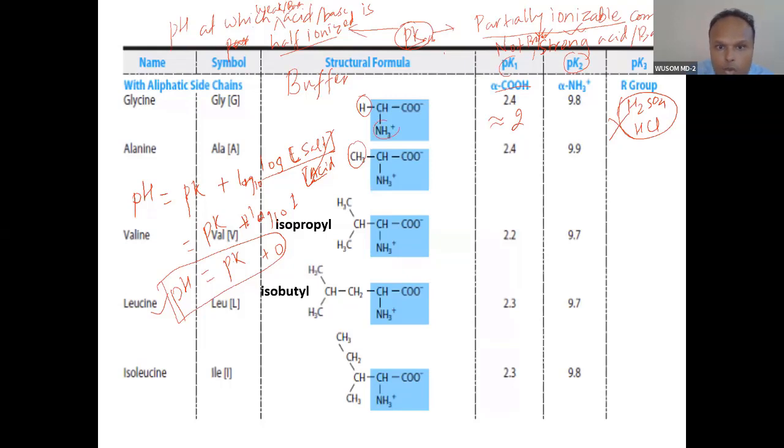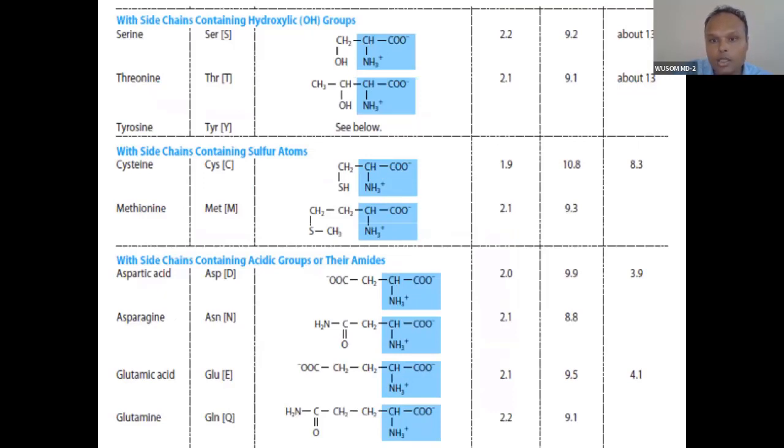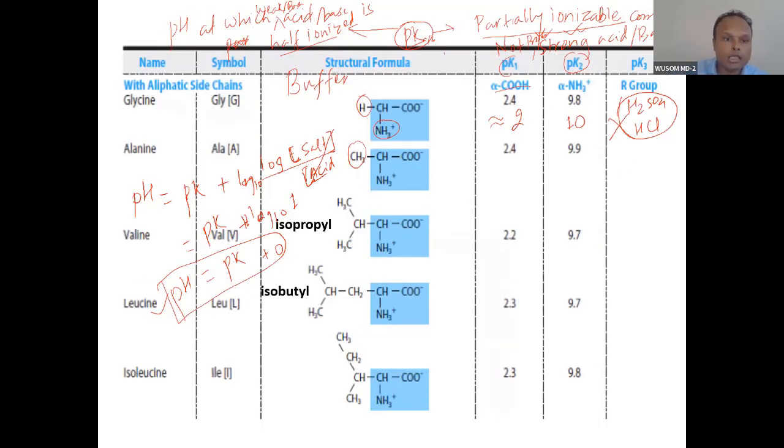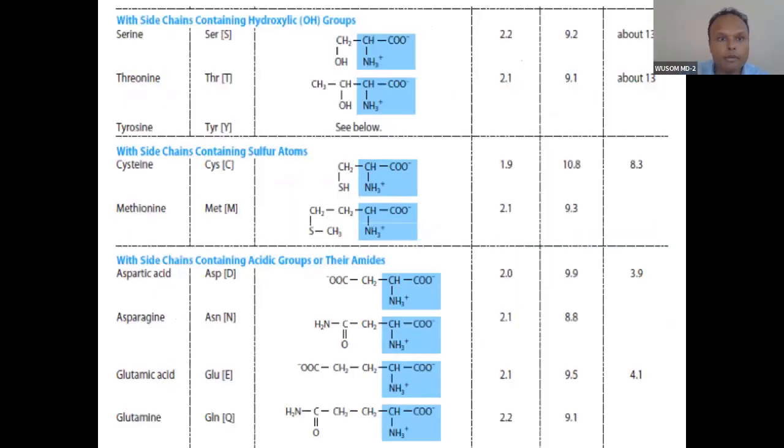And the NH2, NH3 group all have a pK around 10, so 2 and 10. You don't have to remember exactly, you can see all amino acids have around 9 to 10 for the amino group and around 2 for the carboxyl group. But the non-soluble ones do not have side chain polarity or side chain ionization.